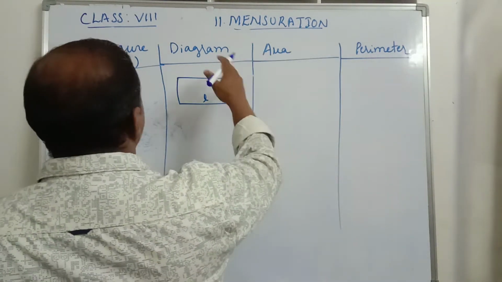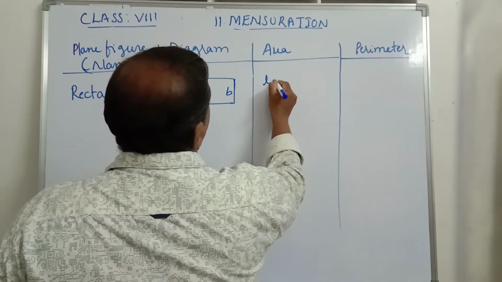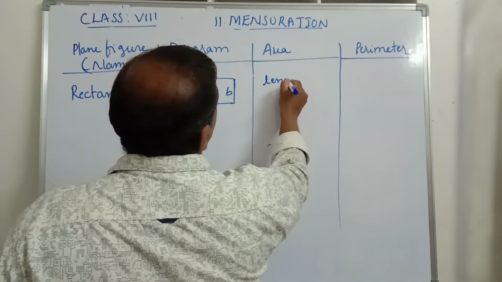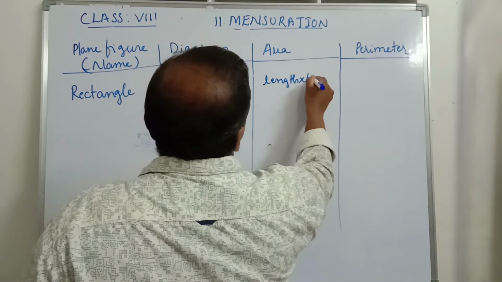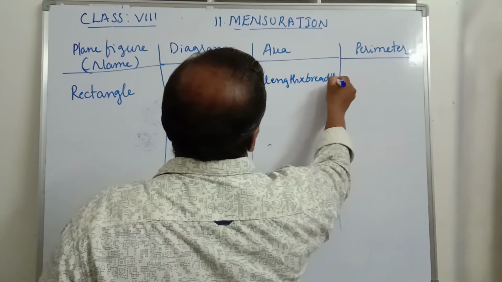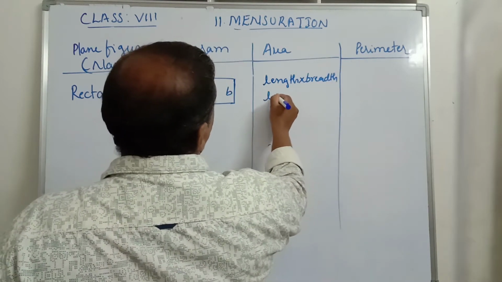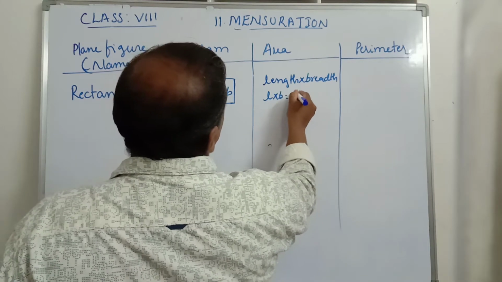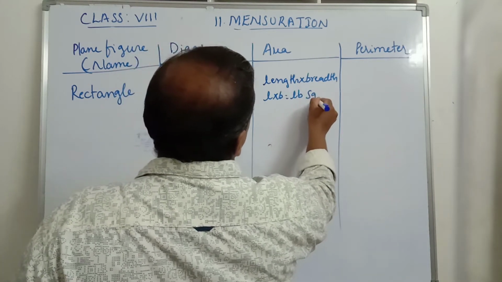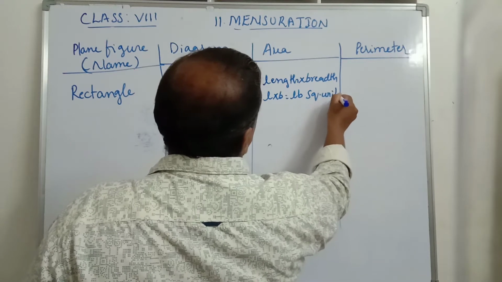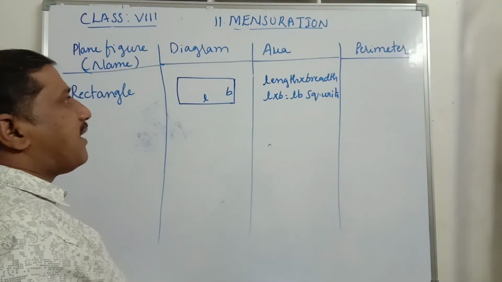The length is the longer side and the breadth is the shorter side. The area of the rectangle is length into breadth. In short form, we write L into B, that is LB square units.